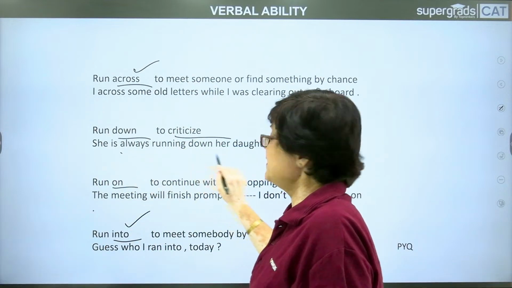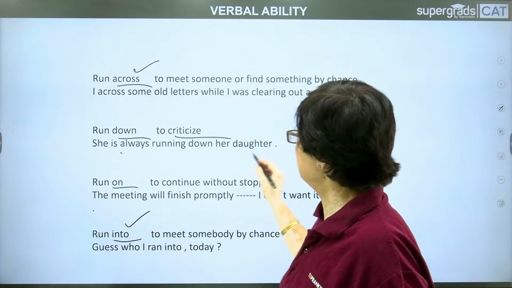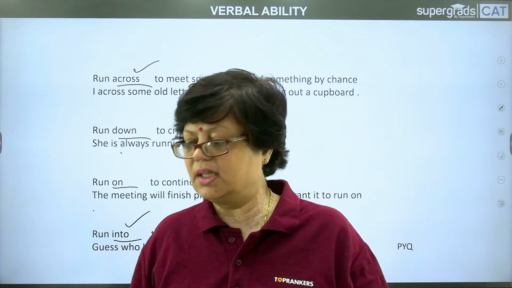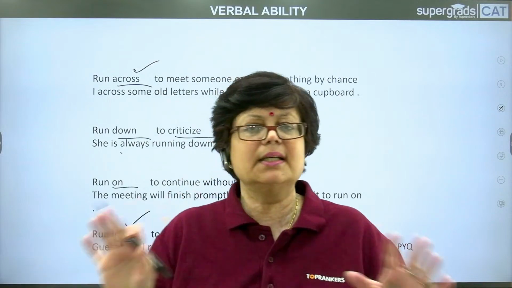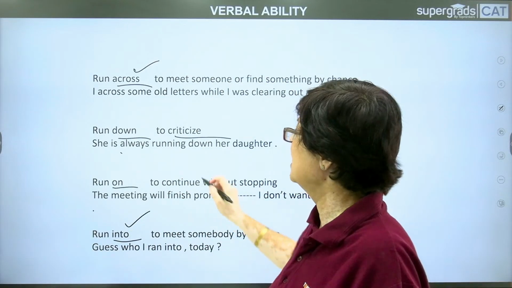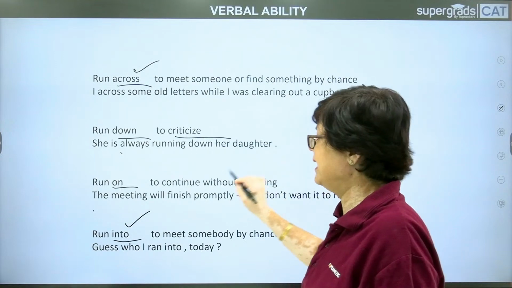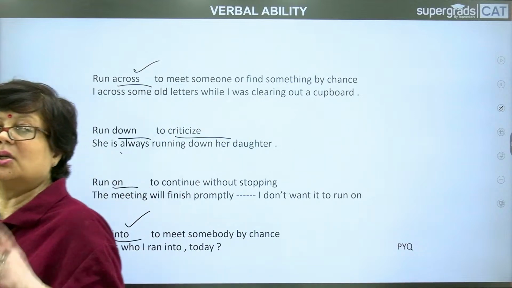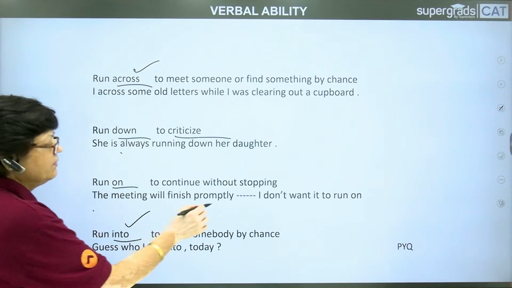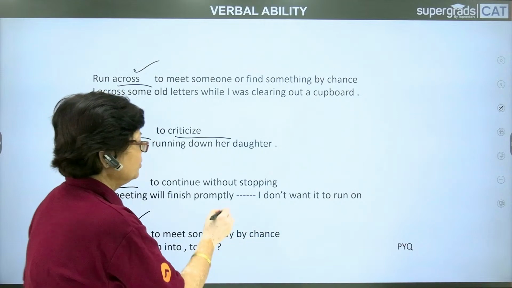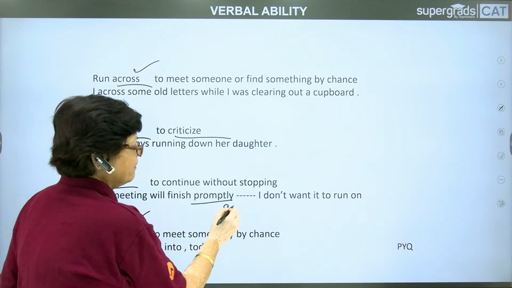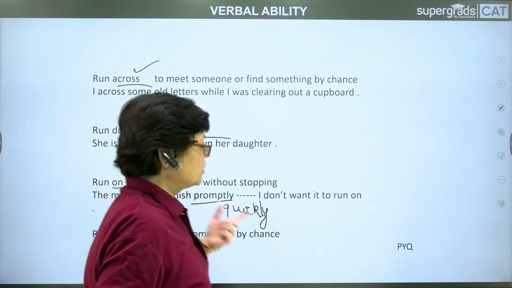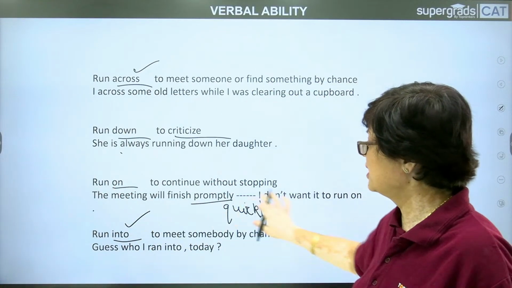She is always running down her daughter. There is a lady who is always criticizing her daughter. Whatever the daughter does, the mother does not find any satisfaction with that. Next, run on is to continue without stopping. The meeting will finish promptly. I don't want it to run on. Promptly means quickly, fast. The meeting will finish quickly, promptly.